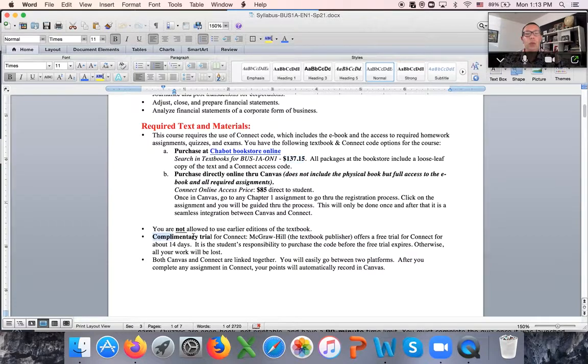You also will usually have about 2 weeks of just accessing the ebook and all of the assignments in Connect for free. It gives you a complimentary trial, which allows you to figure out your finances. After 2 weeks, however, you will have to purchase a code, and if you don't purchase it, your access will expire. So if you're experiencing any problems with purchasing the book, you need to let me know right away, because there's no way in this class to survive without the book.